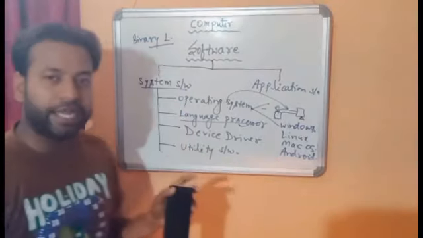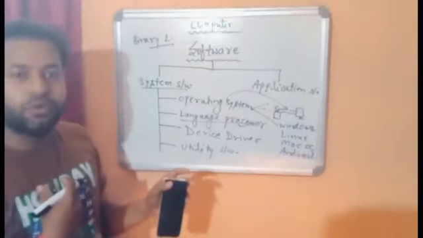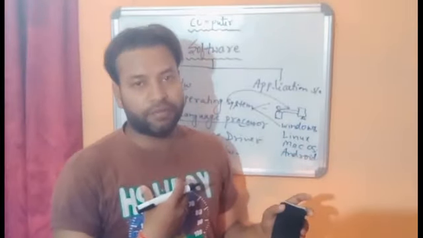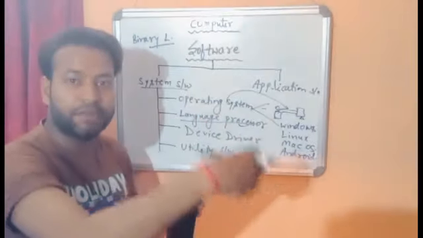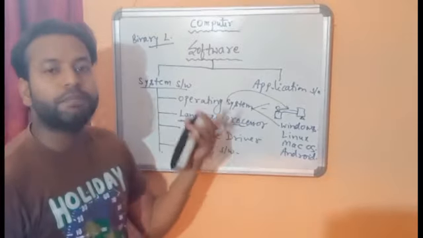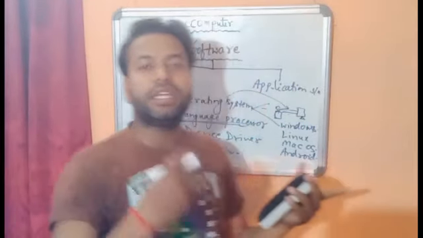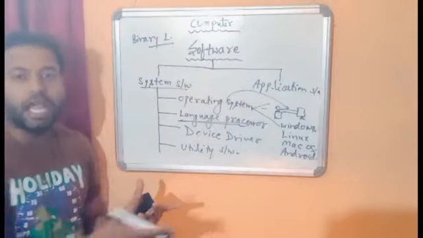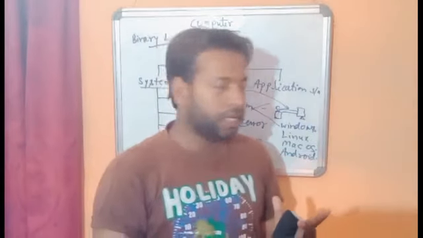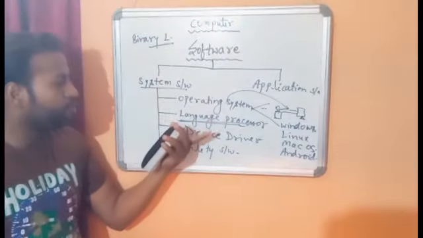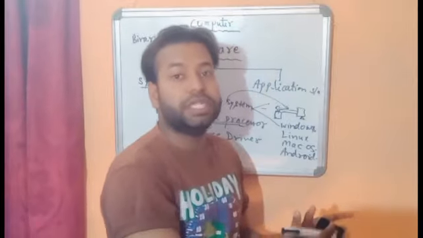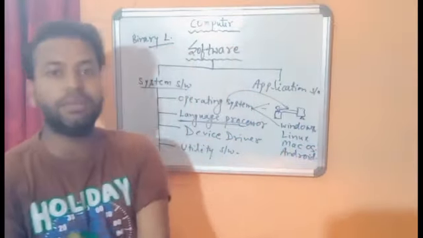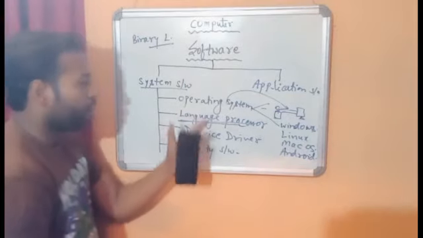We write the coding or programming in our high level language. Since computer understands only binary language or machine language, to make the computer understand we need a proper translator. Language processor is a program which is used to translate the user's language to the computer's language and the computer's language to the user's language.